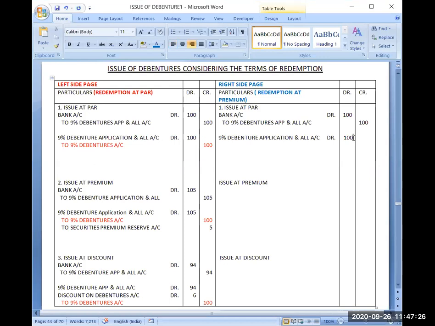You all know that. So for that I will be opening an account: loss on issue of debentures account, debit.